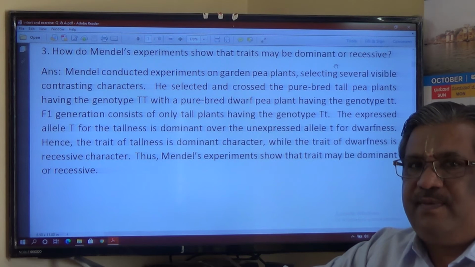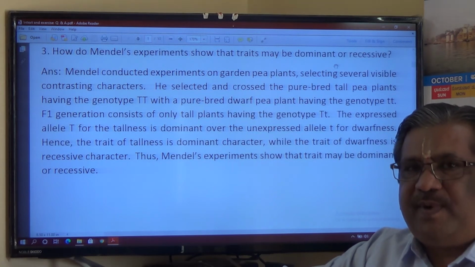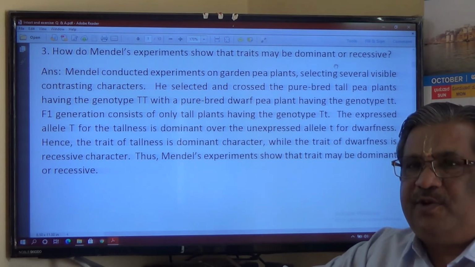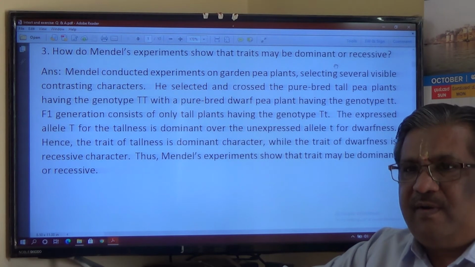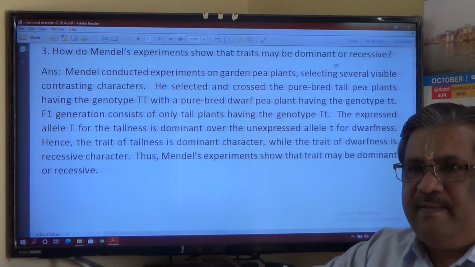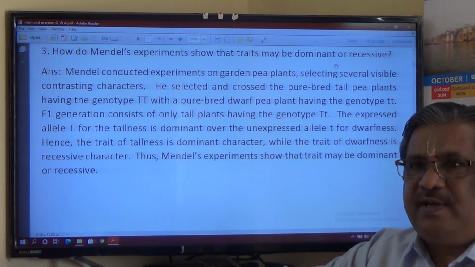Tallness and shortness are the traits for the pea plants. That example if you explain, finally you can write a conclusion in that experiment that in the F1 progeny all the plants were tall because the trait tallness was dominant, whereas the trait shortness was recessive.